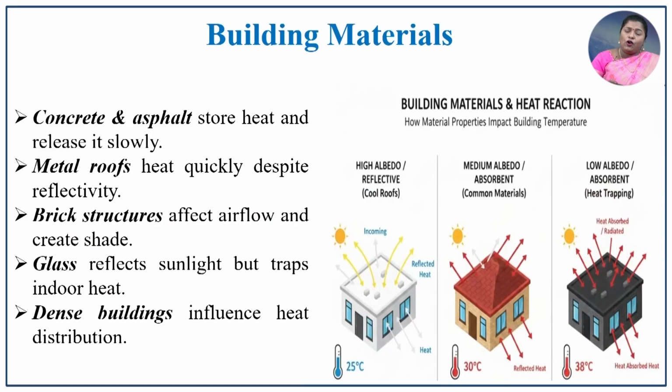Building materials: if it is concrete or asphalt, it stores heat and releases it slowly, and the metal roofs also heat quickly. Even though it reflects the temperature, the heat will prevail in those metal roofs. Bricks also have an effect on the local climate. The glass and dense buildings influence the heat distribution of those local places.